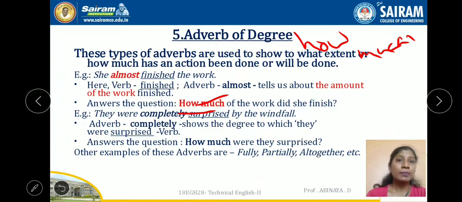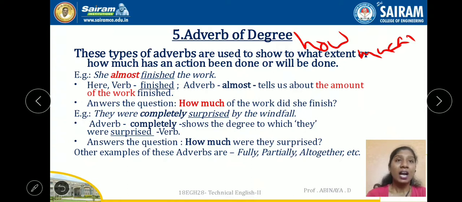How much were they surprised? They were not a little surprised, completely surprised. Again, it tells about how much they were surprised, right? The adverb completely shows the degree to which they were surprised, to what extent they were surprised. They were entirely, completely surprised. It tells about the degree to what extent the action has happened.